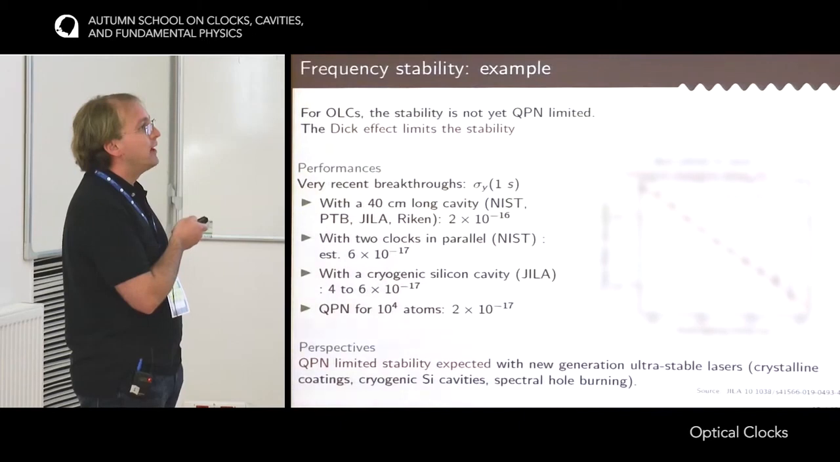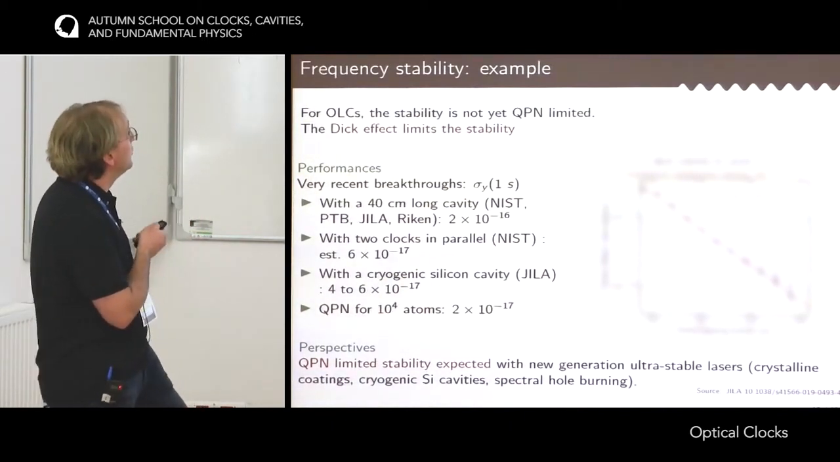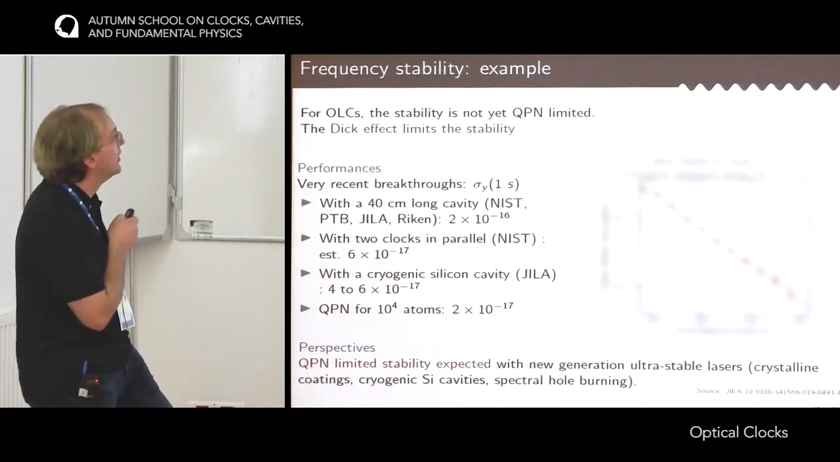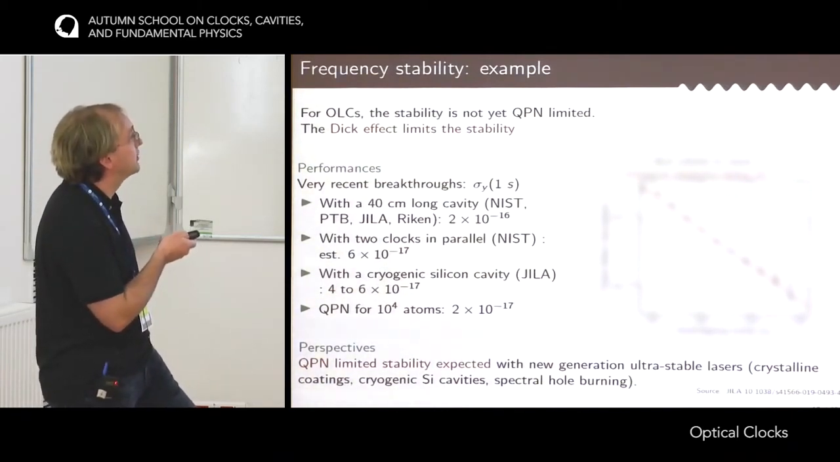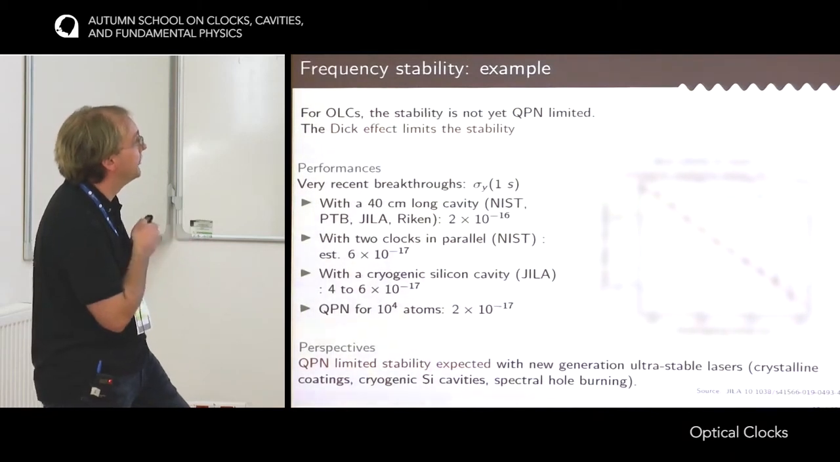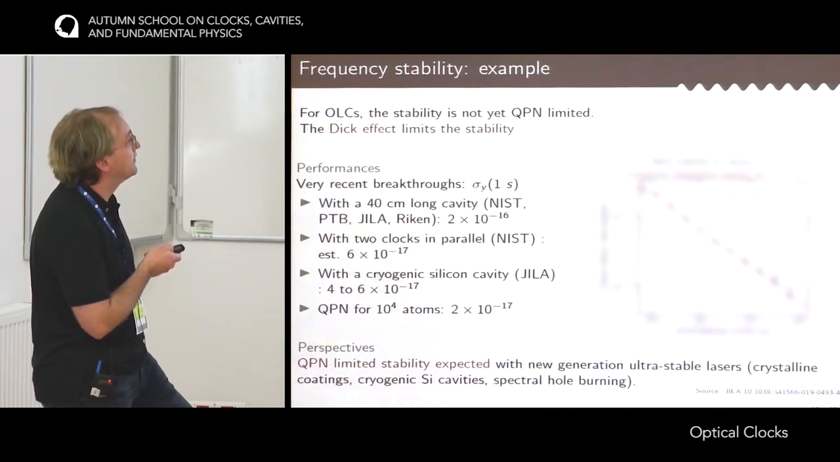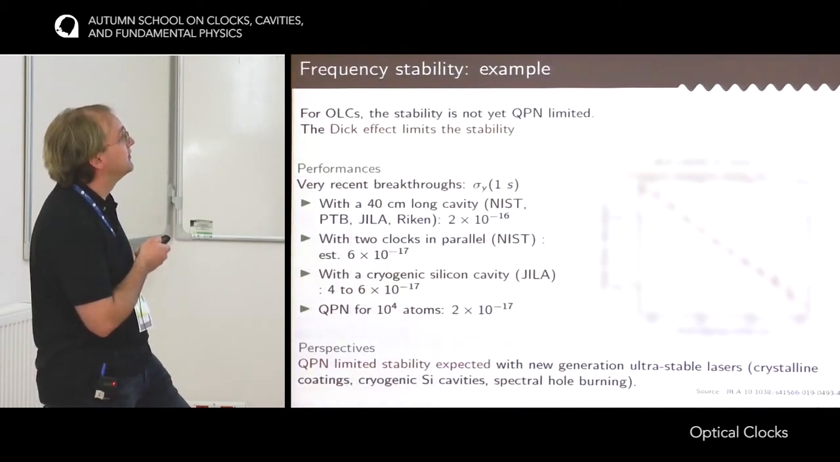Okay, so let me conclude the part about the stability with an example. For now, the optical lattice clocks are limited by the Dick effect, so the effect of the frequency noise of the clock laser, but they are not yet limited by the quantum projection noise. The best stability demonstrated for now is reported in this Allan deviation, which comes from the strontium clock at JILA from this year. By comparing two clocks, they were able to show that the instability of a single clock would be something like 6 × 10⁻¹⁷ at 1 second, which is an incredible achievement.